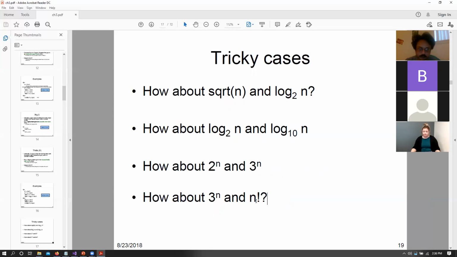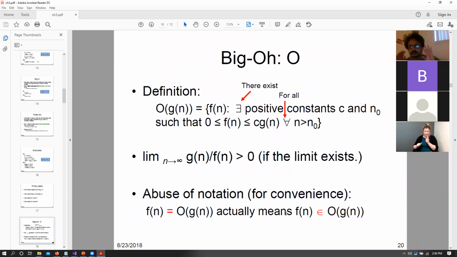Okay, so we discussed that n factorial intuitively grows faster than 3 to the power of n, but we'll also talk about this in more detail. But let's now first provide the mathematical definition of big O.